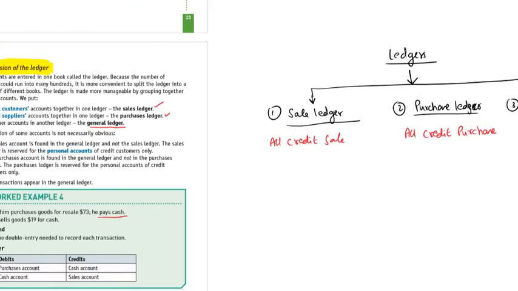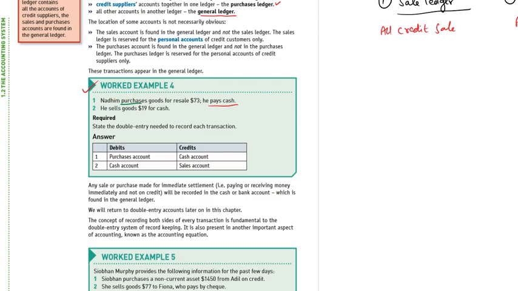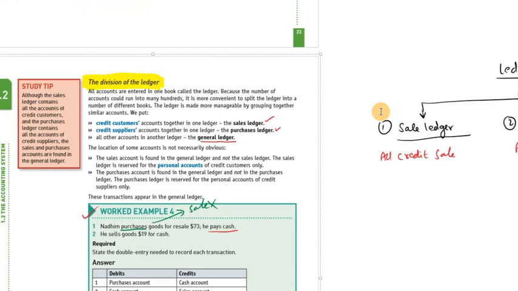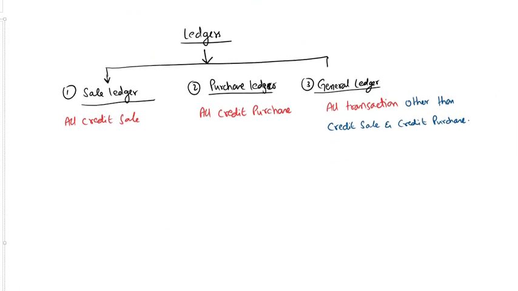Because Nadim purchases goods, it can never be recorded in sale. Sale is never. You have only two options. Either you record in the purchase ledger or you record in the journal ledger. So the answer will be the journal ledger, dear.